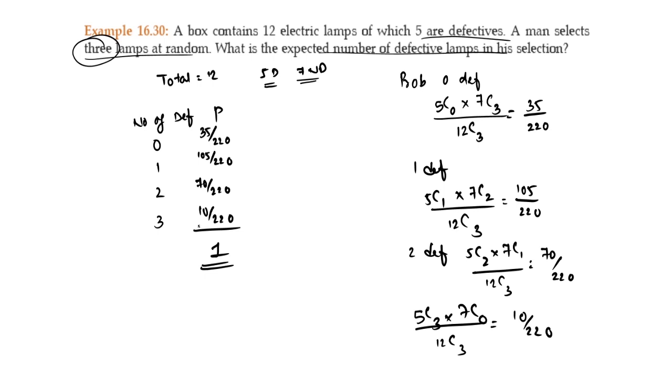They want the expected value of this. Expected value of defective lamps is sigma xi pi. Again, do it with the grand total function. If you do not know the grand total function, you should learn it. Your answer will be 1.25. This can also be done with the memory plus function. I will explain both functions in detail when we do time value of money, that is simple interest and compound interest in your mathematics. That topic Satish sir will not be taking, I will be taking.